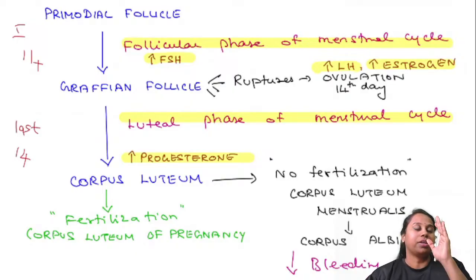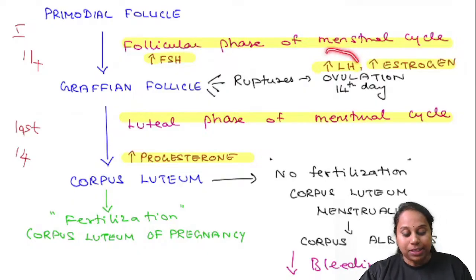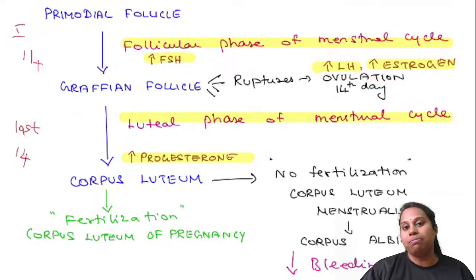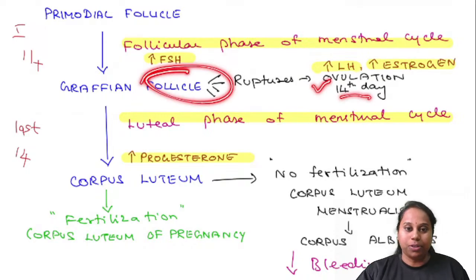In the menstrual cycle, on the 14th day exactly, there is ovulation. Just before ovulation, there is an LH surge. LH surge means luteinizing hormone level increases. This further increases estrogen. Estrogen increases LH. Again, LH increases estrogen. This is called the positive feedback loop of the LH surge. And exactly on the 14th day, ovulation. This Graafian follicle has ruptured.